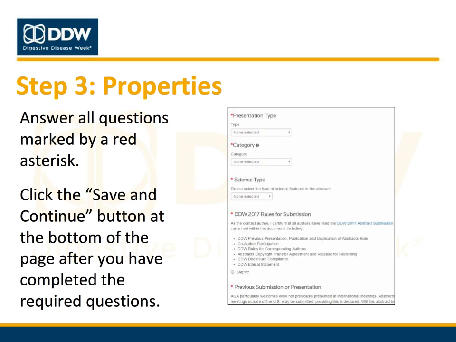To complete Step 3 of the abstract submission process, answer the required questions on this page, marked by a red asterisk. First, you will be required to select a presentation type, along with an appropriate category and subcategory. You must also agree to the DDW rules for submission. Additional questions will vary by society. When you have finished this step, click Save and Continue.